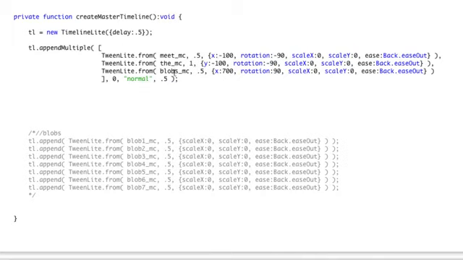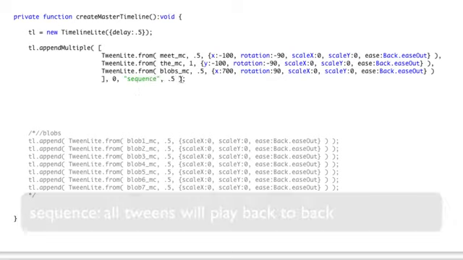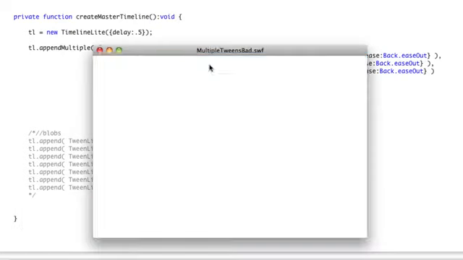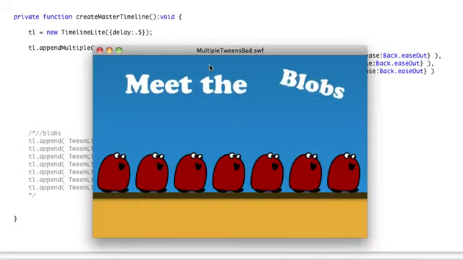So, although I can fake all of these running in a direct sequence if they're all the same duration, if they're not, I can change the align mode now to sequence, and I'm going to get rid of the stagger value temporarily. And now this means that all the tweens will play back to back. So I'll save, and we'll test. And now even though that middle tween is 1 second, it still has to play all the way through before the third tween can start.